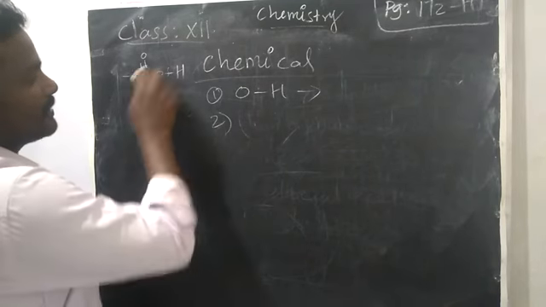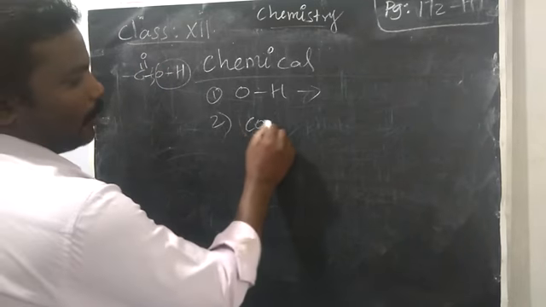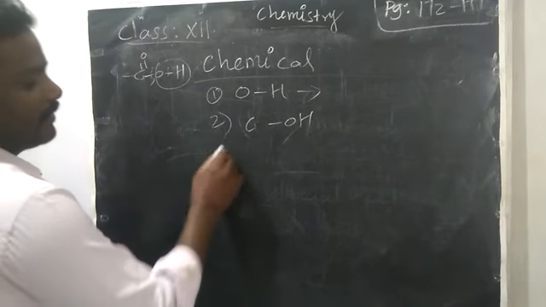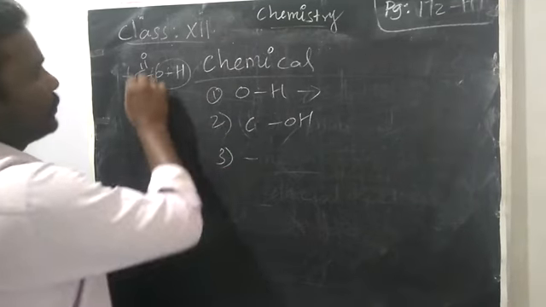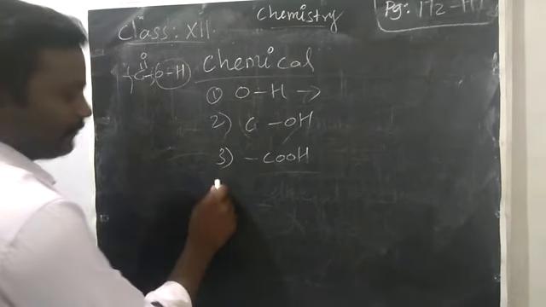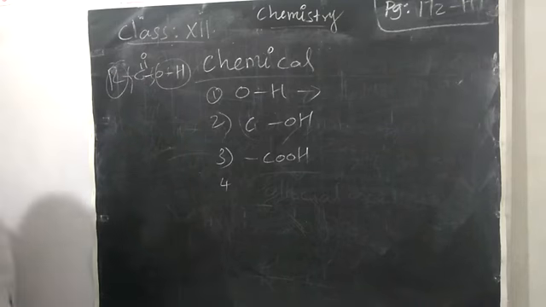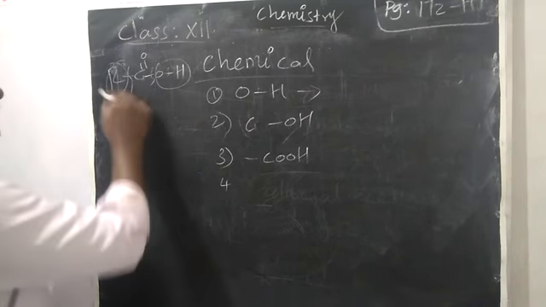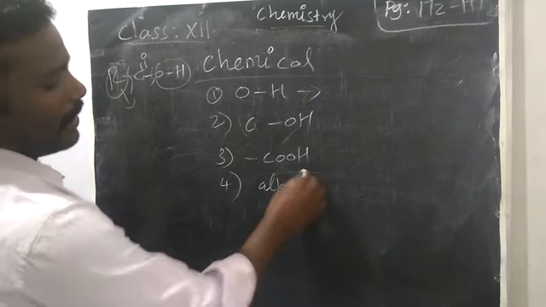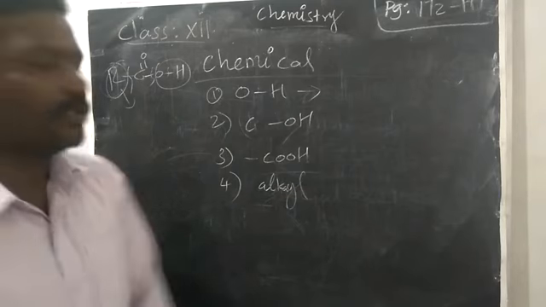Then the OH and the CO group may break, the COOH group bond breaking. Then the bond between R and COOH may break. Apart from that, it may have an alkyl group, R, meaning any carbon group. This alkyl group may undergo a substitution reaction, so reaction on the alkyl group.